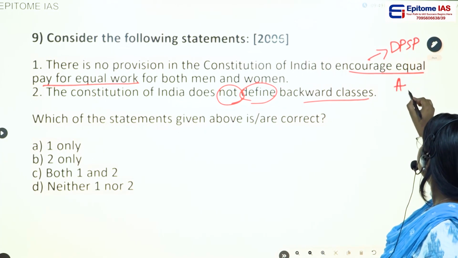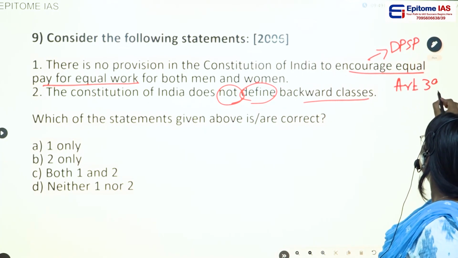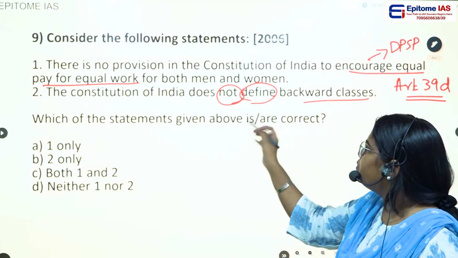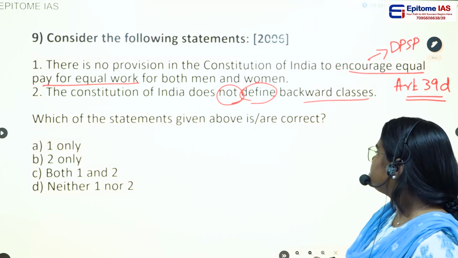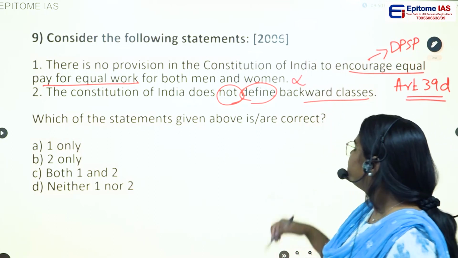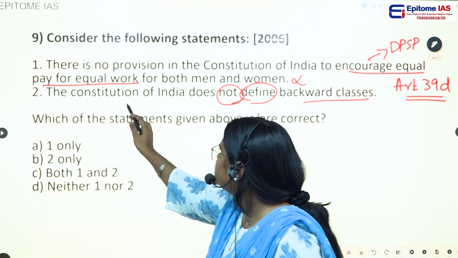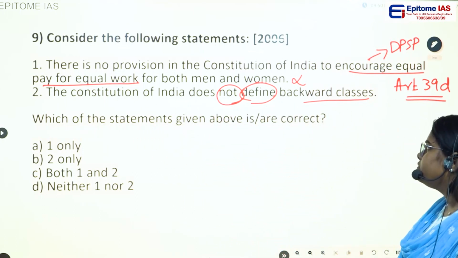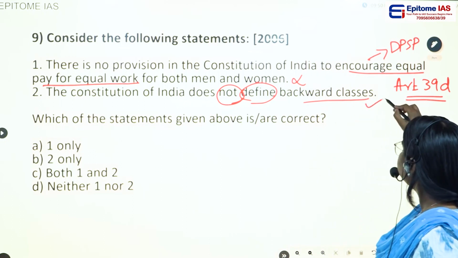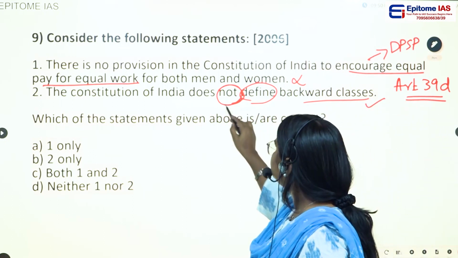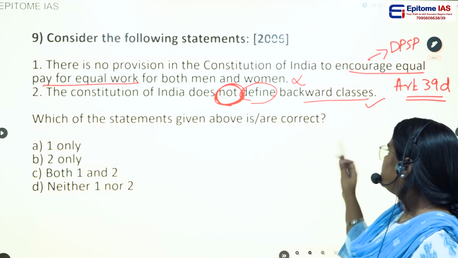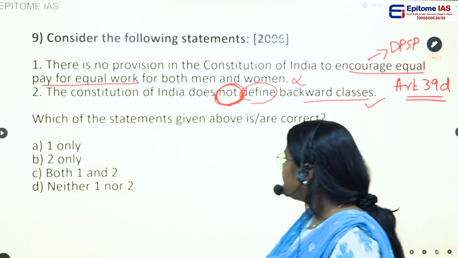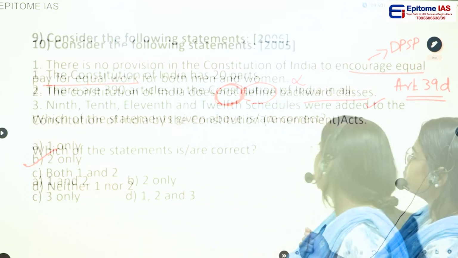In Article 39D, it talks about equal pay for equal work for both men and women. So this particular statement is wrong. Then the second statement, the Constitution of India does not define backward classes. Yes, this is true. The Constitution of India has never defined the term backward classes. So this statement is correct. So the correct answer would be option B.